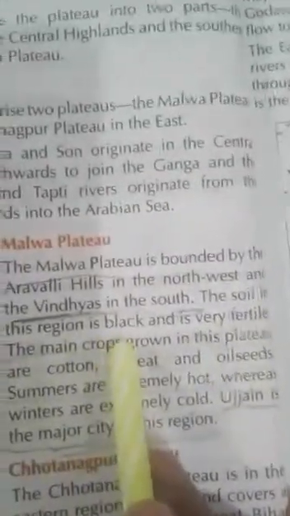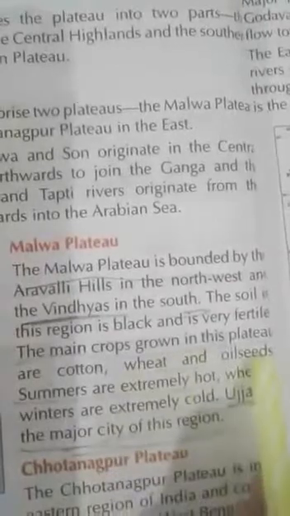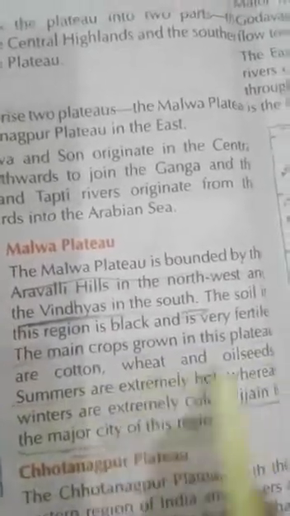Here is the Malwa Plateau, and the Malwa Plateau is bounded by the Aravalli Hills in the northwest and the Vindhyas in the south. The soil in this region is black and is very fertile. Soil means mitti. The main crops grown in the plateau are cotton, wheat and oilseeds.